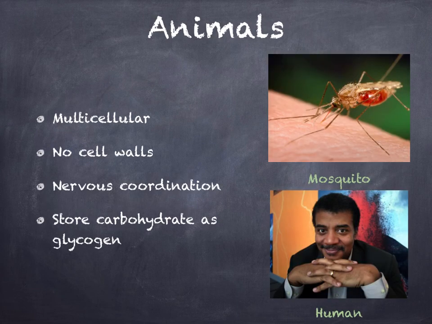Animals are different to plants. Animal cells don't have cell walls, and glucose is stored as glycogen instead of starch. Plants tend to stay still, so animals have to move to eat either them or other animals. And animals have nervous coordination to help them do this.